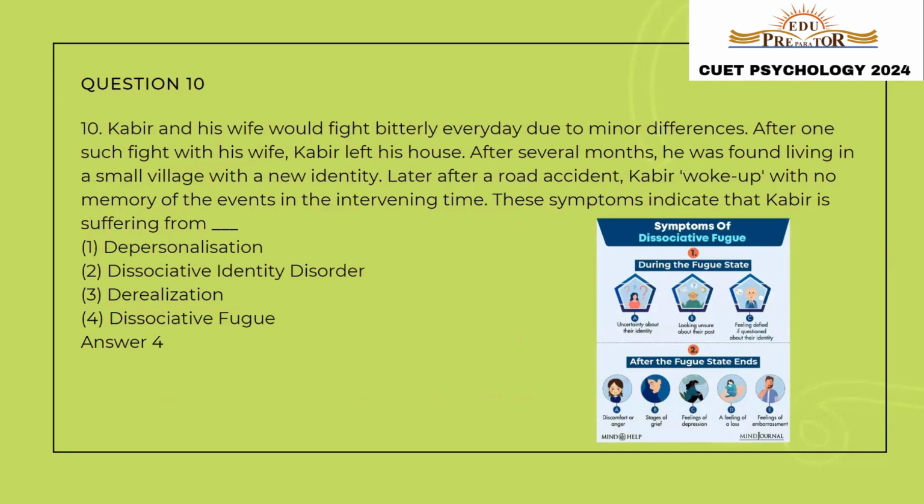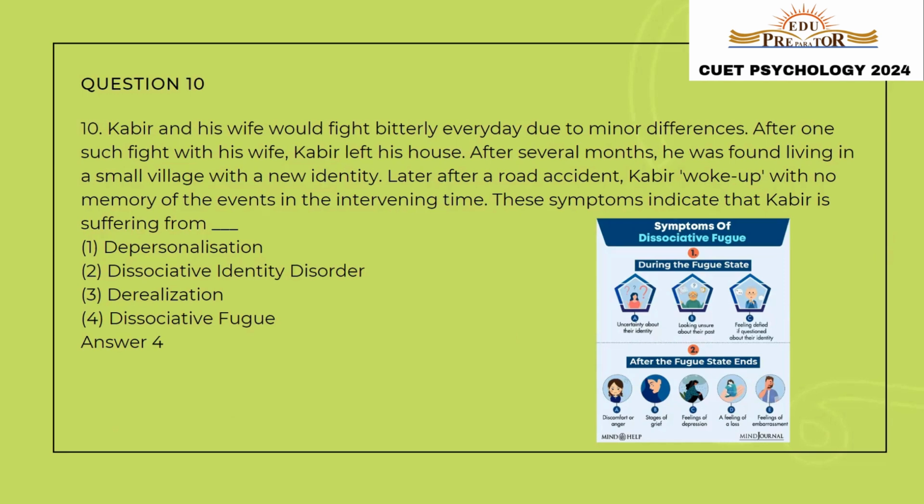Question number 10. Kabir and his wife would fight bitterly every day due to minor differences. After one such fight with his wife, Kabir left his house. After several months, he was found living in a small village with a new identity. Later, after a road accident, Kabir woke up with no memory of the events in the intervening time. These symptoms indicate that Kabir is suffering from.